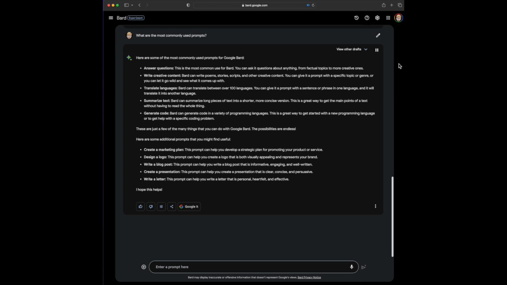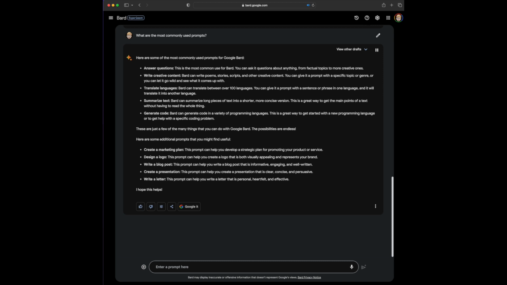Write creative content. Bard can write poems, stories, scripts, and other creative content. You can give it a prompt with a specific topic or genre, or you can let it go wild and see what it comes up with. Translate languages. Bard can translate between over 100 languages. You can give it a prompt with a sentence or phrase in one language, and it will translate it into another language. Summarize text. Bard can summarize long pieces of text into a shorter, more concise version.